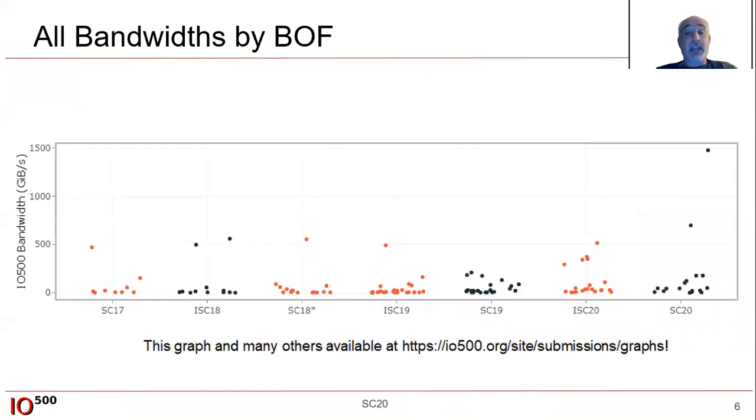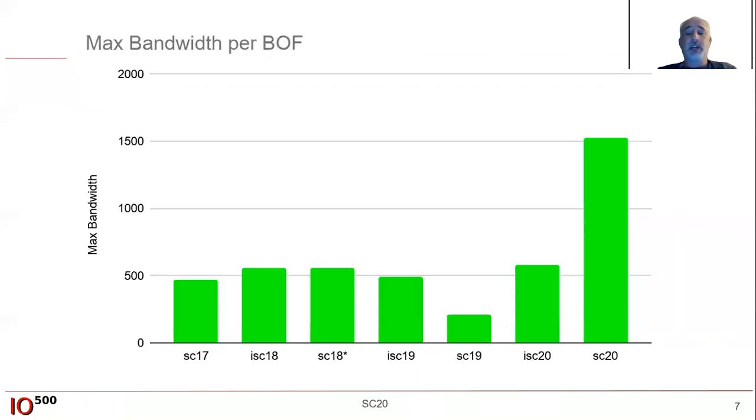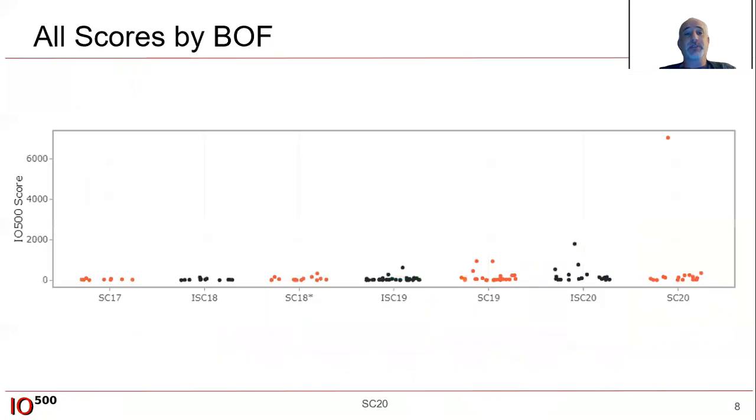So here's all of the bandwidths for each BOF, very similar to the metadata in terms of the size of those scatter plots for each BOF in terms of the quantity of dots within, right? Because that's submissions. And you can see that bandwidths were pretty flat. And then this year we had a really good bandwidth score. All right, and then this is looking at, from each of those scatter plots, the max bandwidth for each of our BOFs. As you can see, it's pretty flat for a long time, a big jump this year.